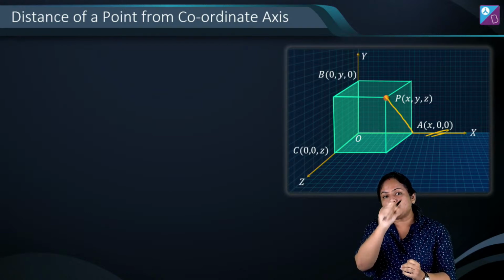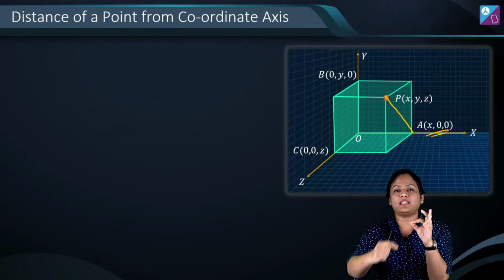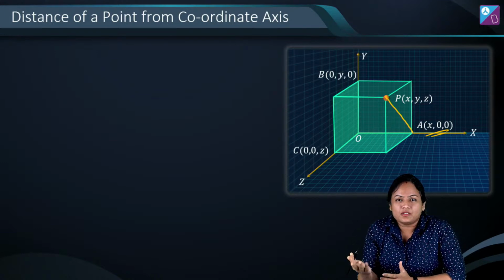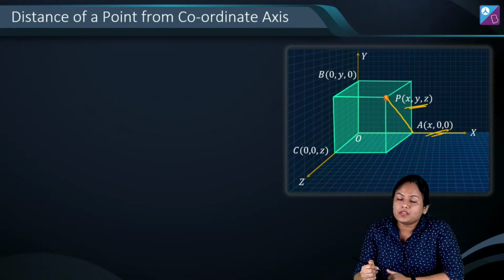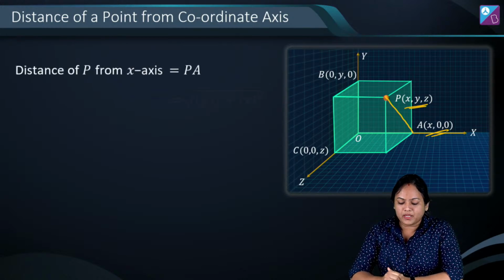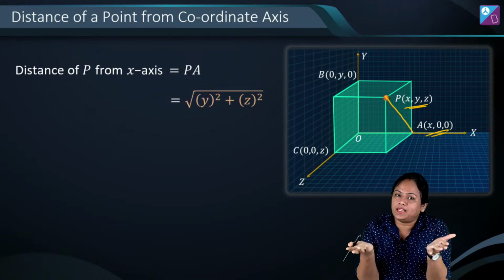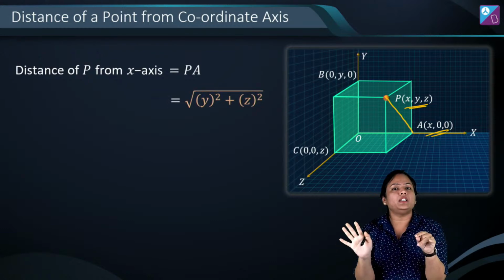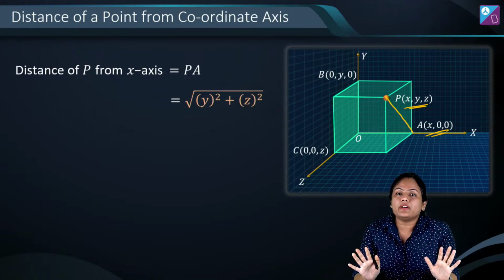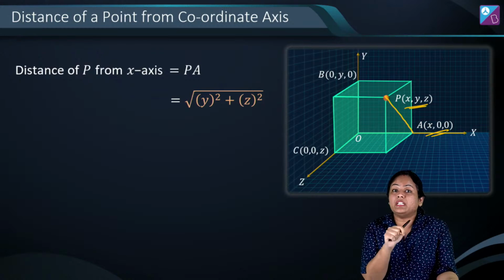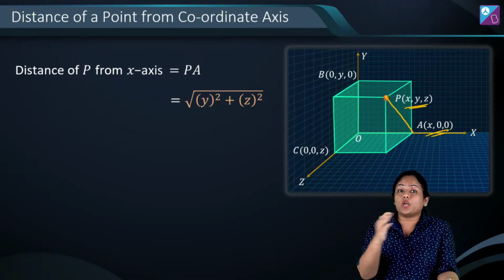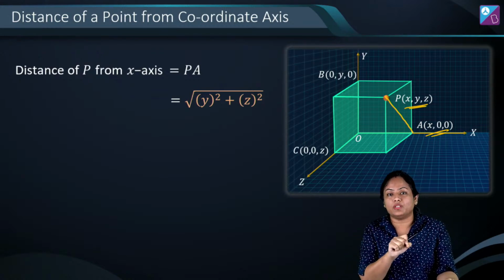So if you want to find this PA distance of P from the x axis, then we can directly apply the distance formula, right? So the distance between x, y, z and x, 0, 0 is going to become root over y square plus z square. Okay, the x component will totally disappear, directly root over y square plus z square will come. And this is very important. Alright, questions are also based on this. Distance of a point from coordinate axis is used in questions.